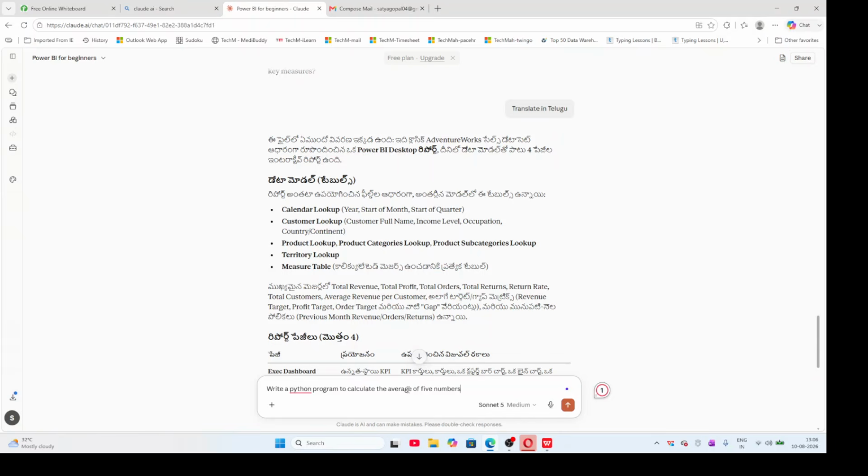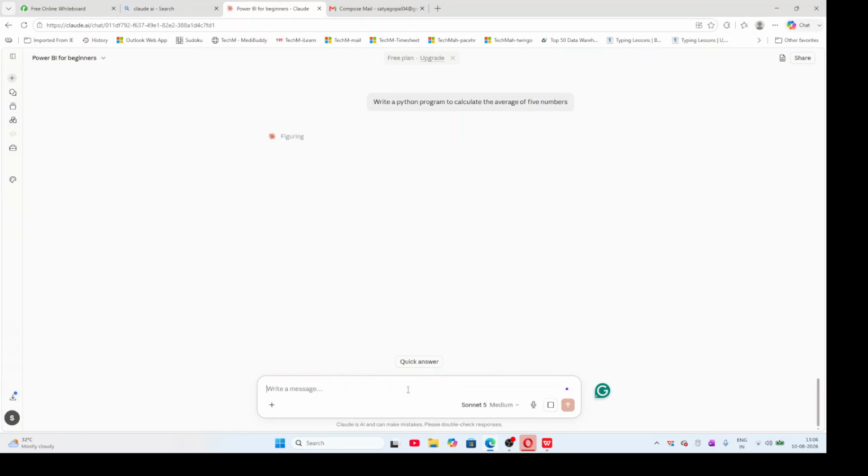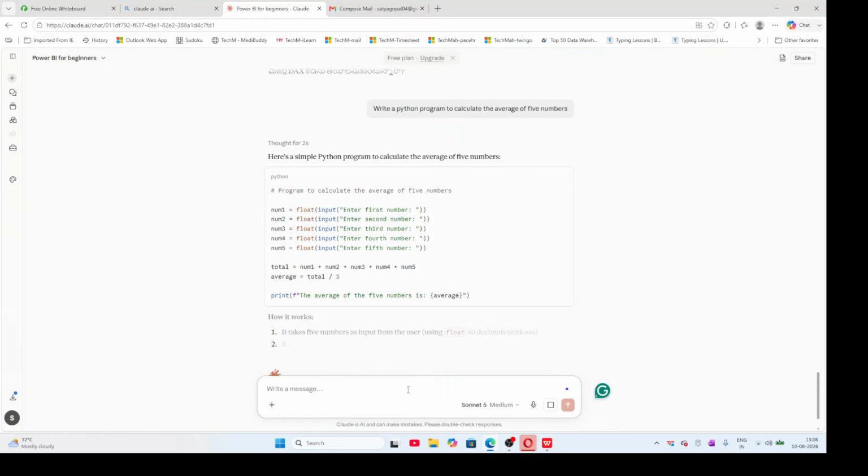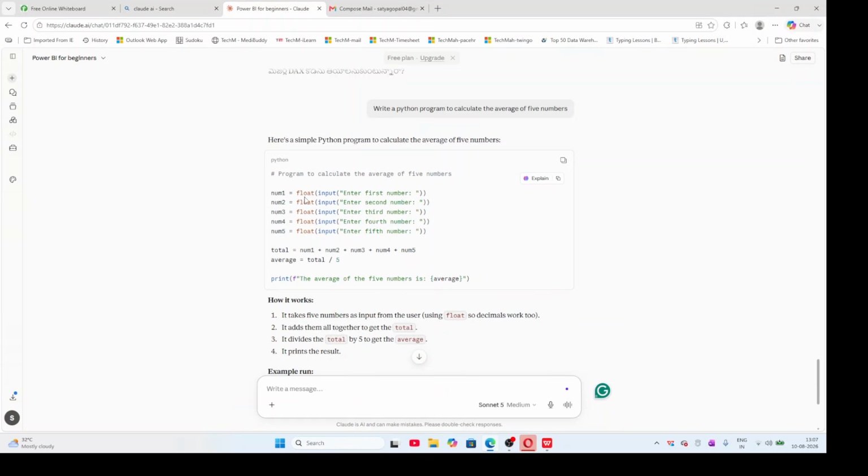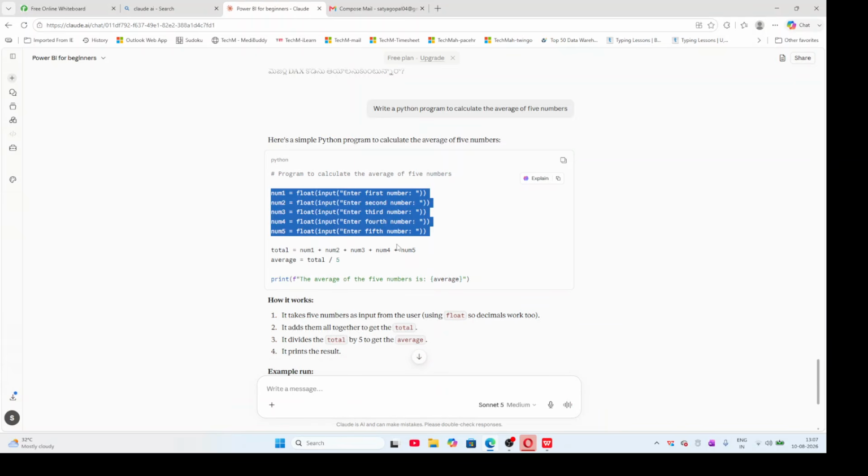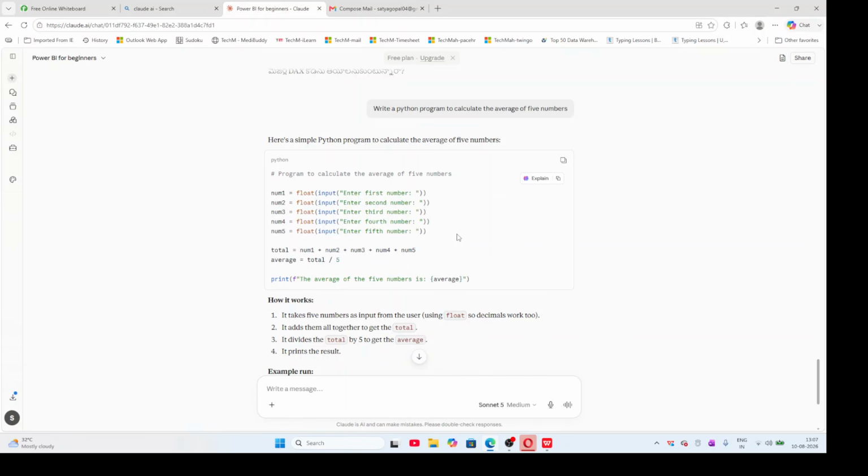See now, it will give the Python code. Okay, not only Python code, it will also give Java code. See here, and if you want to copy this code, just copy and paste it in your Python. In Python, most people will use Visual Studio Code, right? Just open Visual Studio Code and run it. Then it will show the output also.